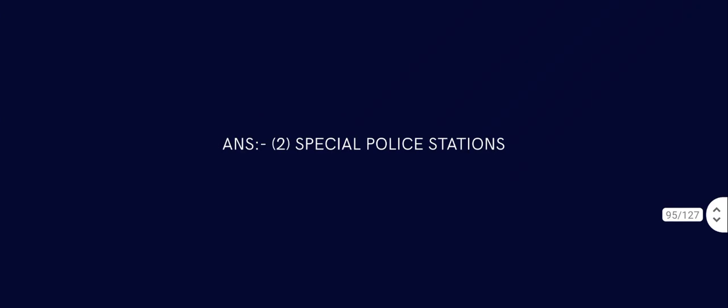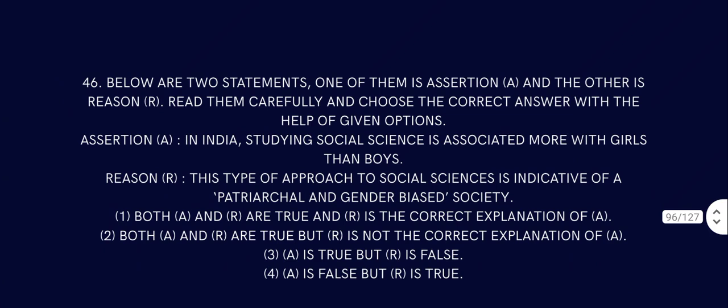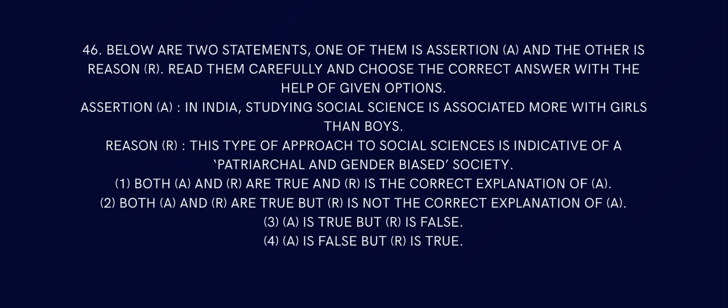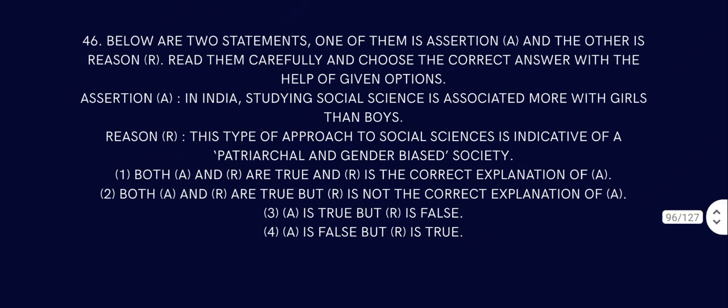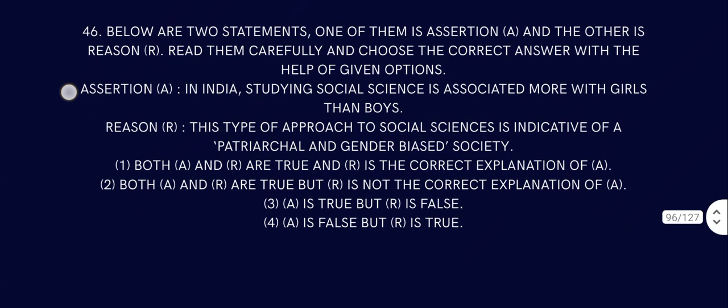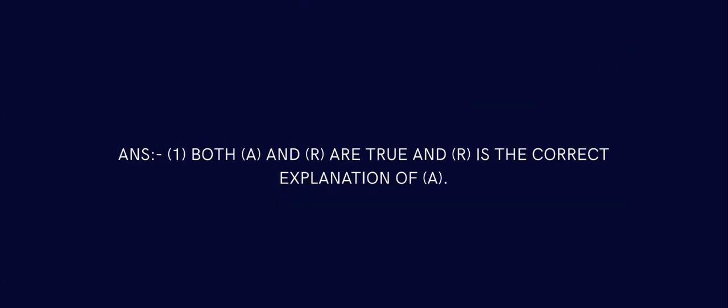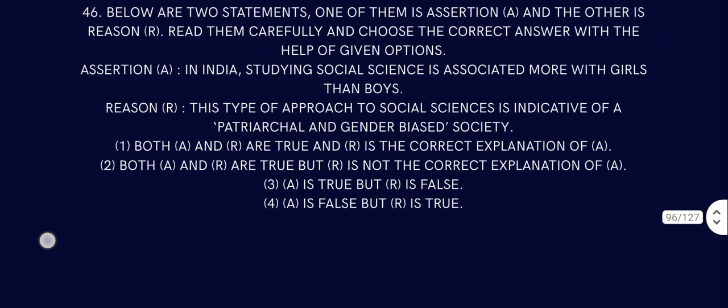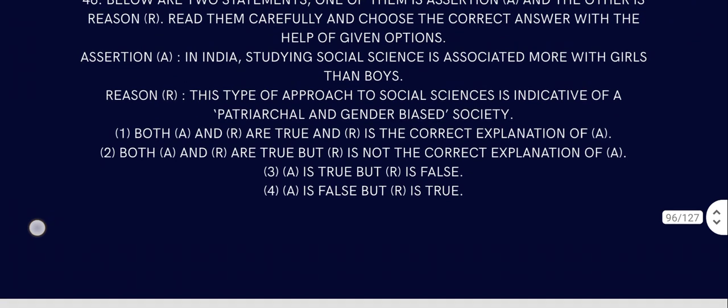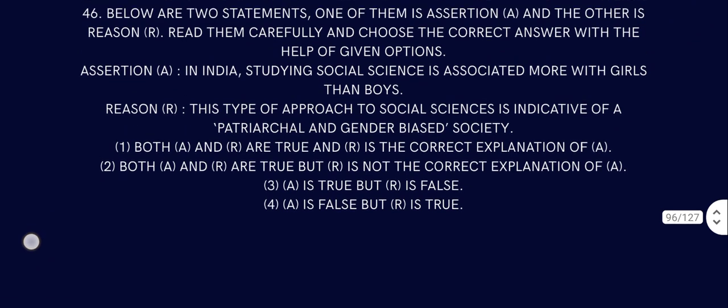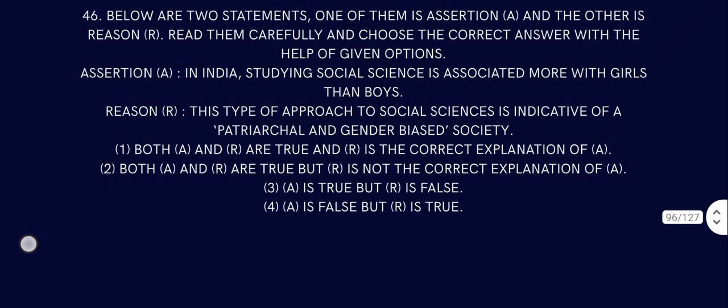Question number 46. Below are two statements. One of them is assertion and the other is reason. Read them carefully and choose the correct answer with the help of the given options. In India, studying social science is associated more with girls than boys. That is not true. This type of approach to social science is indicative of a patriarchal and gender-biased society. The answer is both assertion and reason are true, that is the correct answer. Studying social science is more with girls than boys. Well, I don't really think so, but okay. This type of approach to social science is indicative of a patriarchal and gender-biased society.